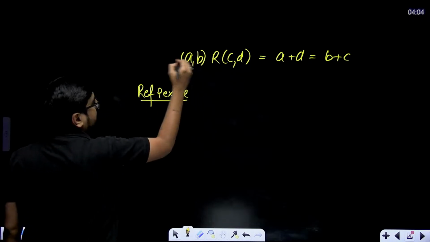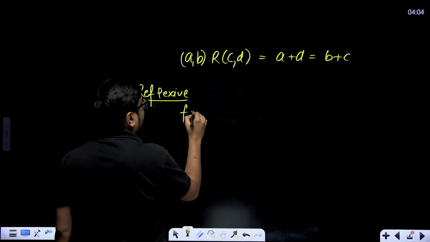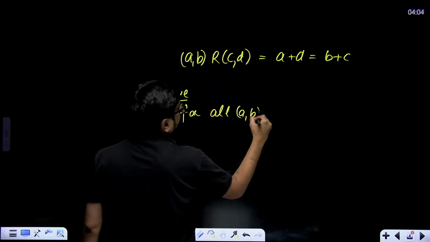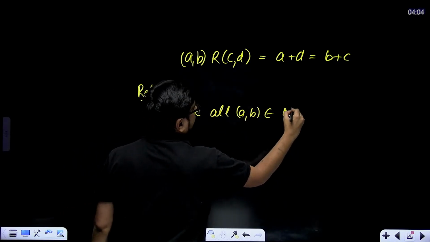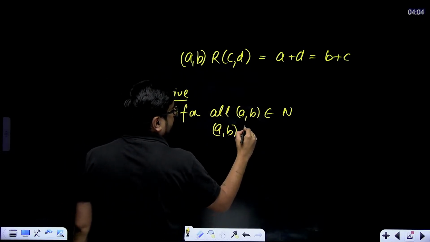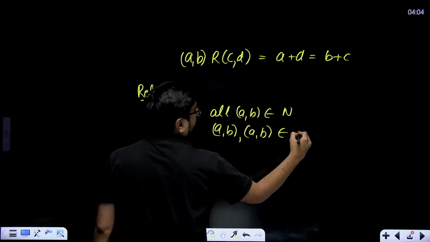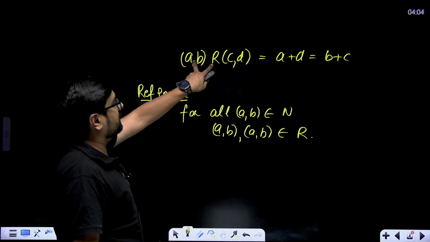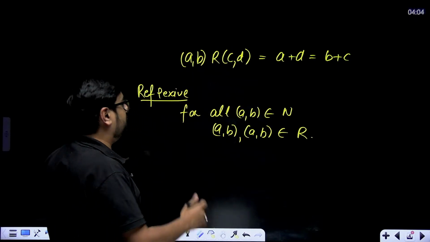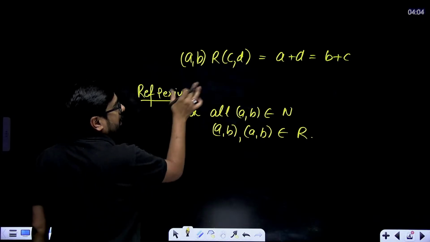First you will show that it is a reflexive relation, yes or no. Now how will it be a reflexive relation? For all a comma b belonging to the main set, that means N, right? A comma b and a comma b belong to your relation, because these are your elements now. For a comma b to belong to your relation, how will a comma b belong to the relation?